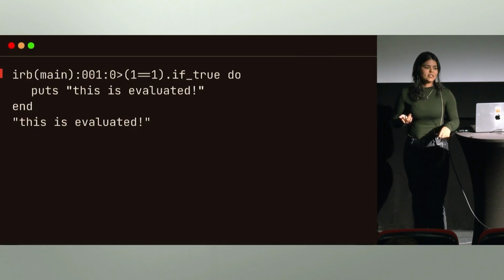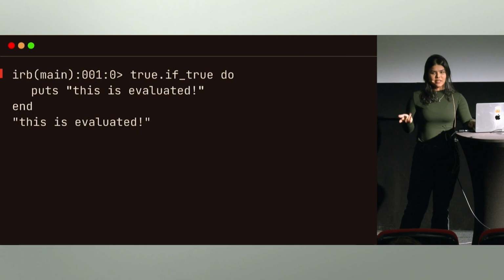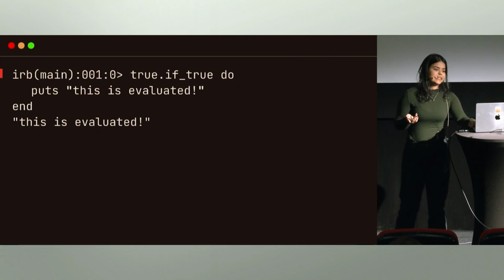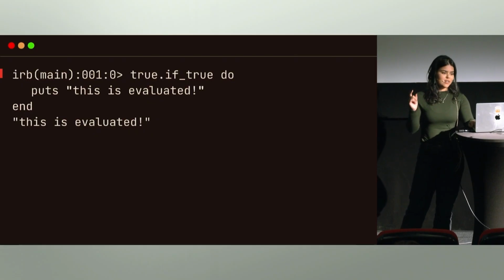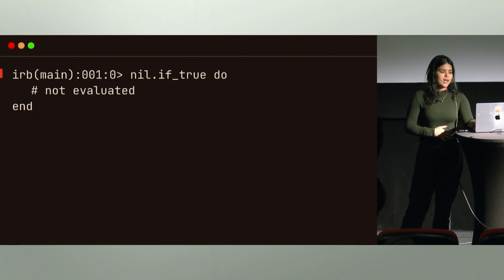1 equals 1, we can send a message to that, which is gonna be evaluated to true, right? And the block is going to be evaluated. We are going to print "this is evaluated". And the other way around, if we give it a false expression, the block is not going to be evaluated. Same with nil.